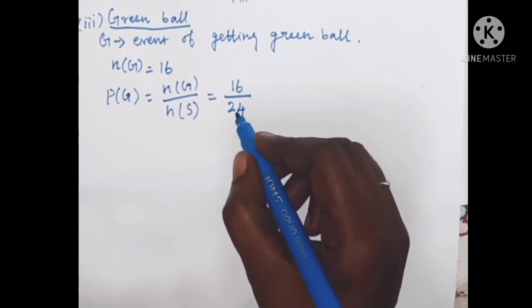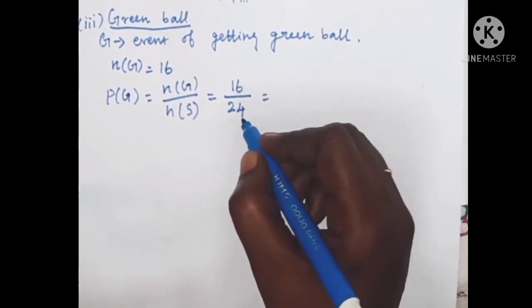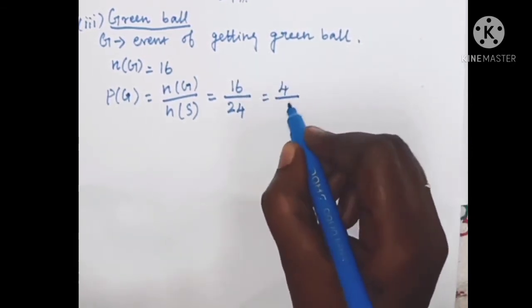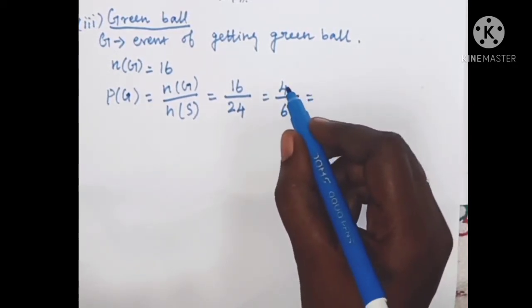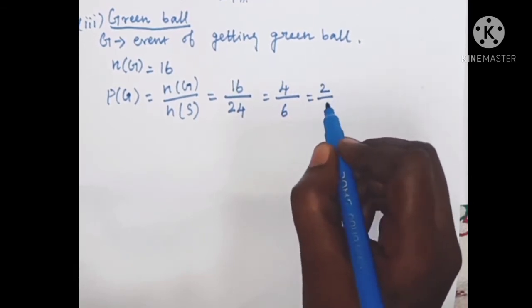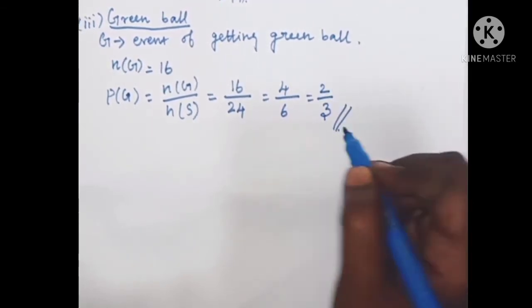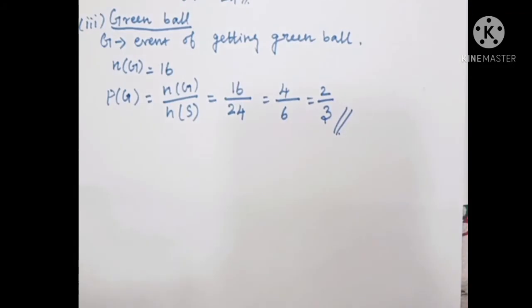So 16 by 24. By cancelling the numerator and denominator by 4, we get 4 4s are 16 and 6 4s are 24. Again we will cancel it by 2: 2 2s are 4 and 3 2s are 6. This is the answer for the third probability.